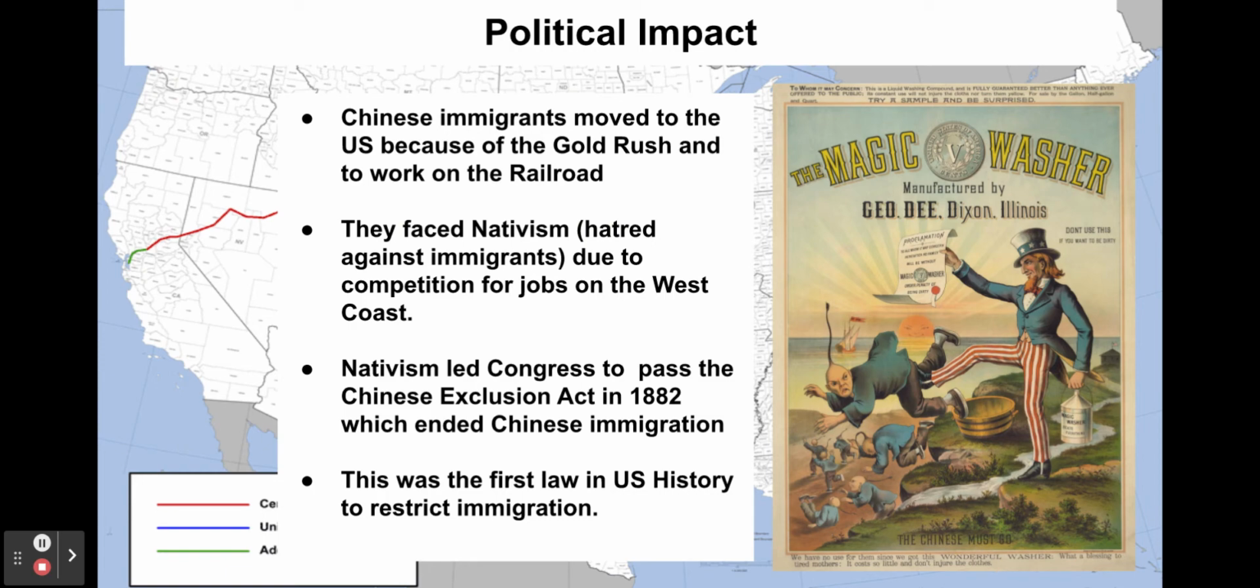They faced this nativism from white people in the West who believed that the Chinese workers were stealing their jobs. This feeling of nativism and hatred against the Chinese immigrants leads Congress to pass the Chinese Exclusion Act in 1882, which is a significant law in U.S. history because it's the first law to limit immigration, and especially from a specific group of people.